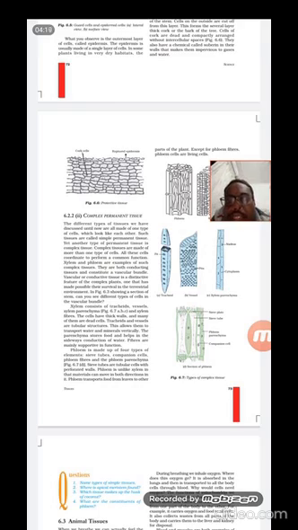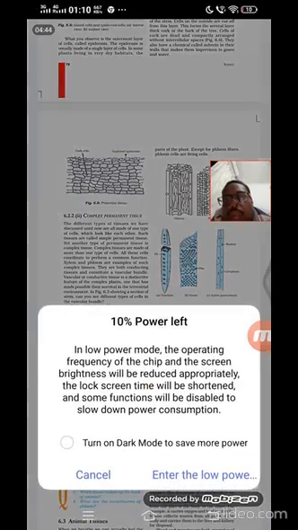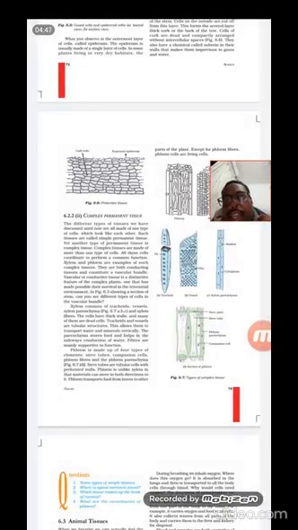And when we compare with the xylem, xylem has one peculiar function and phloem has one peculiar function. Xylem can transport water and minerals in one direction only, that is bottom to top. But phloem is not like that. Phloem is bidirectional, that is, xylem is unidirectional and phloem is bidirectional. That means they can transport water and also prepared food materials from the leaf to the other parts of the plant.